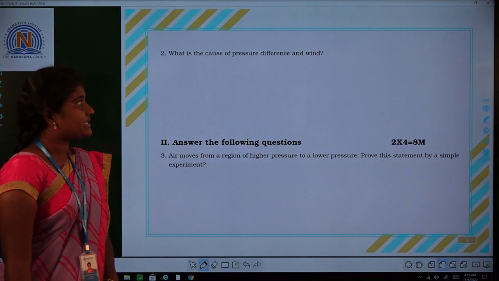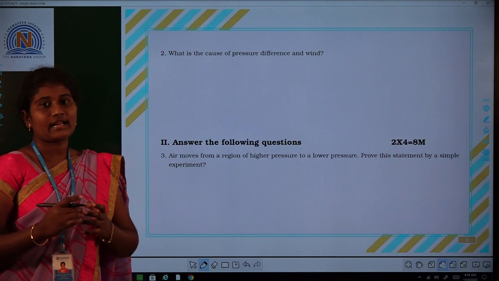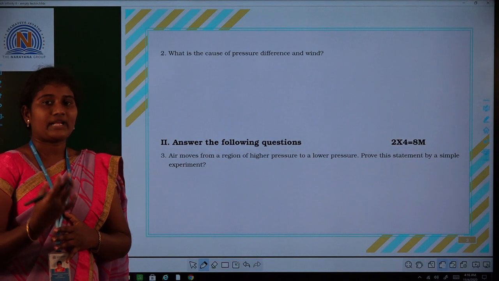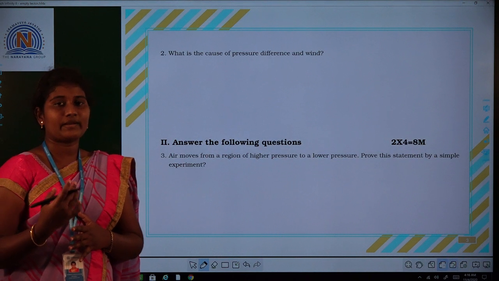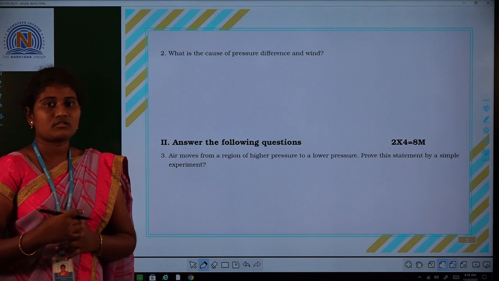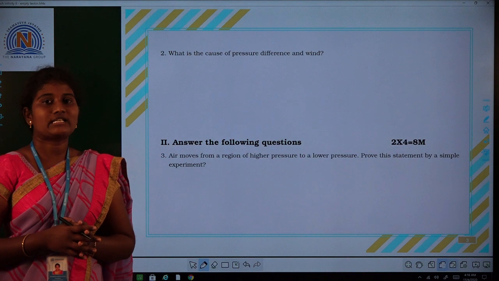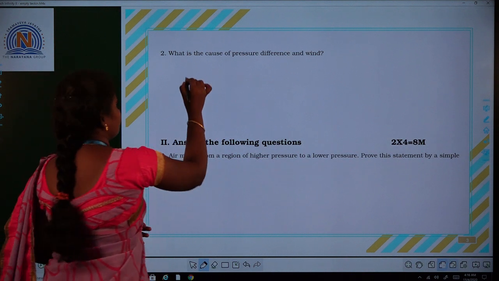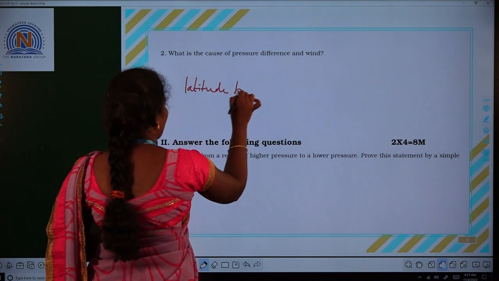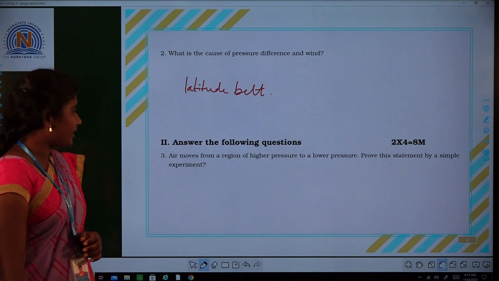What is the cause of pressure difference and wind? What is the primary driver? The primary driver is the pressure. Pressure mainly depends upon whether the temperature increases or decreases. The pressure differences mainly depend upon the latitude belt. Next, see the third question.